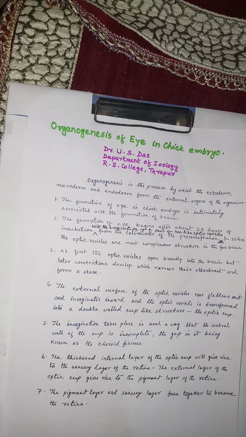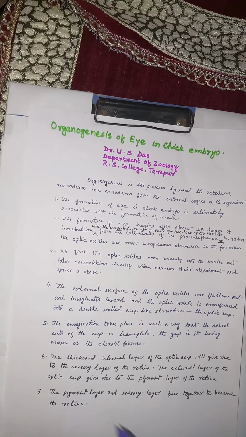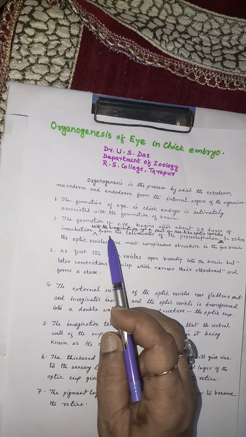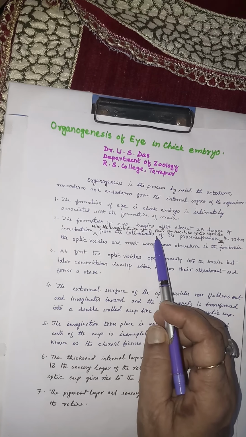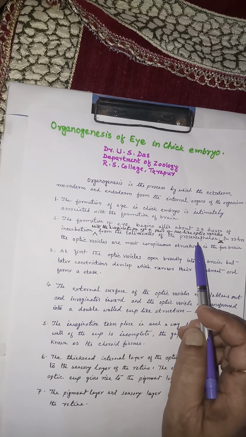Now let us see organogenesis of eye in chick embryo. The formation of eye in chick embryo is intimately associated with the formation of brain. Okay, and we know that brain starts formation at about 27 hours of incubation, and the formation of eye begins after about 29 hours of incubation with the evagination of a pair of sac-like optic vesicles from the lateral walls of the prosencephalon.